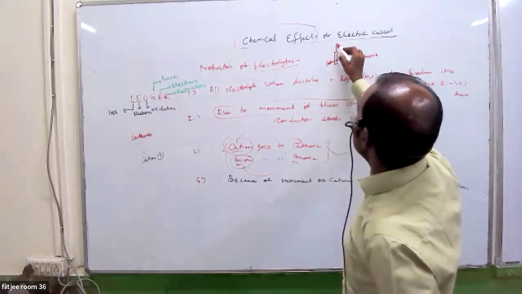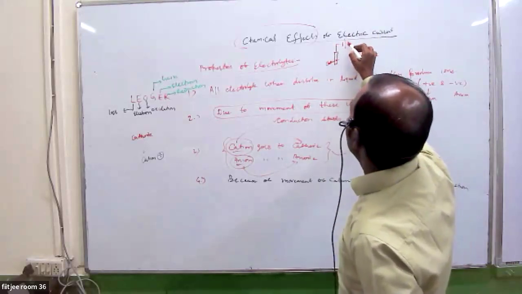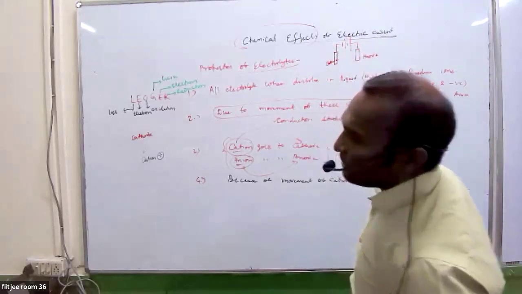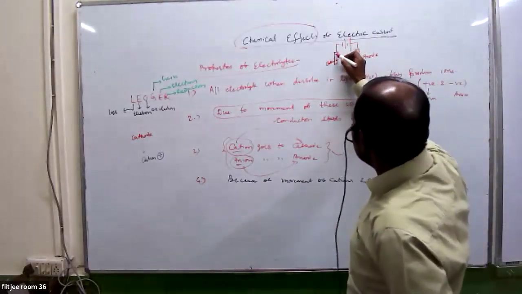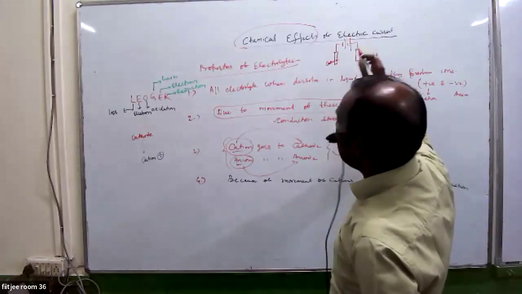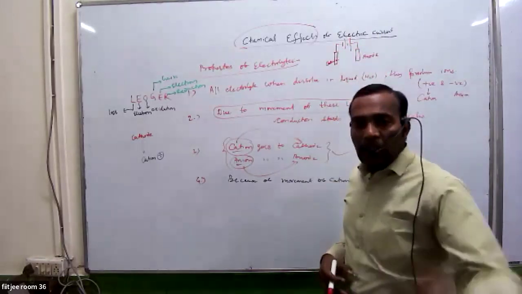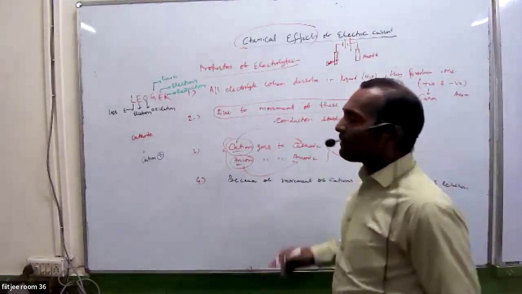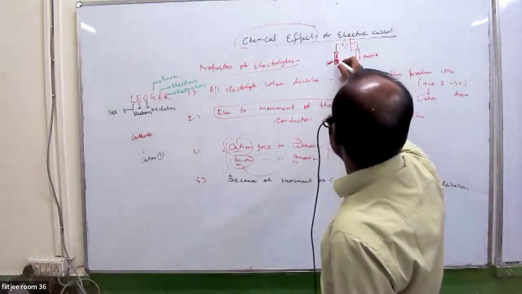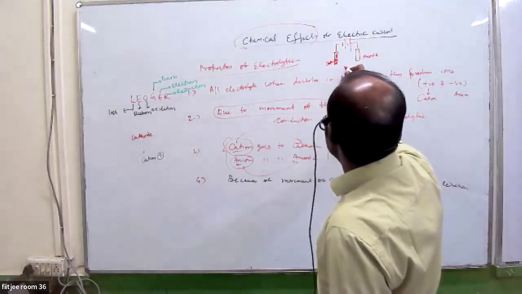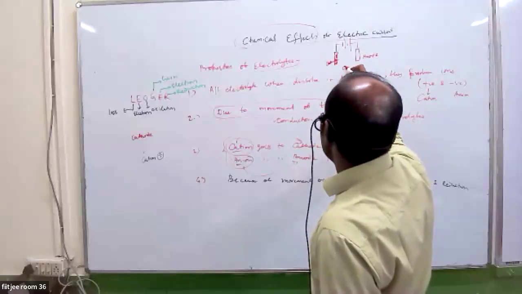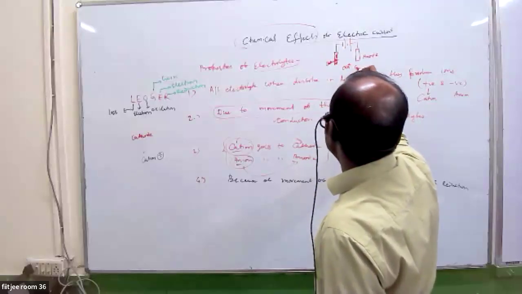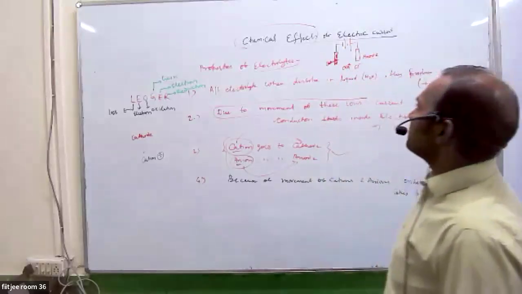So when you connect a battery across them, what will happen? These cathode and anode can allow electrons to pass through them. So the electrons pass through them. Okay. Now there are cations and anions, like Na plus and Cl minus.